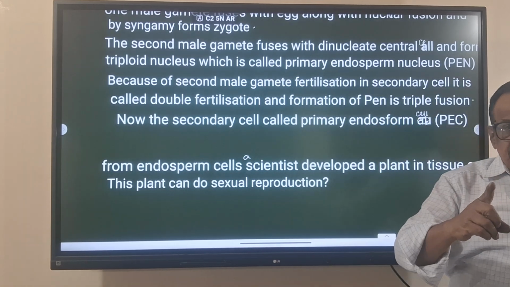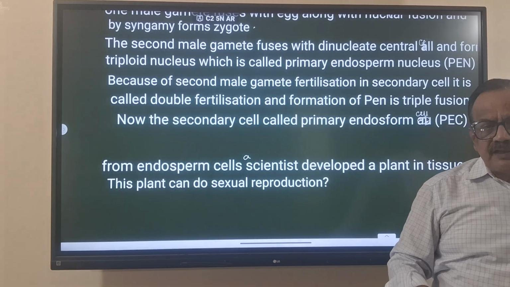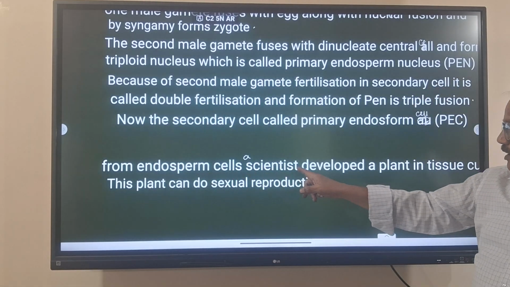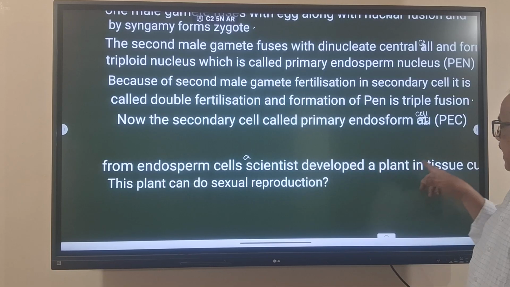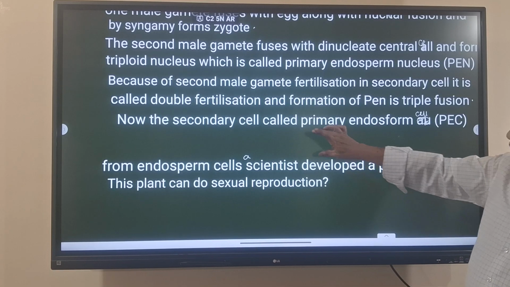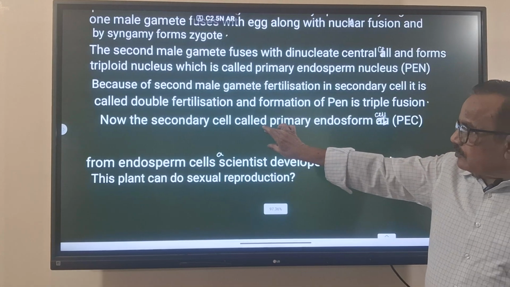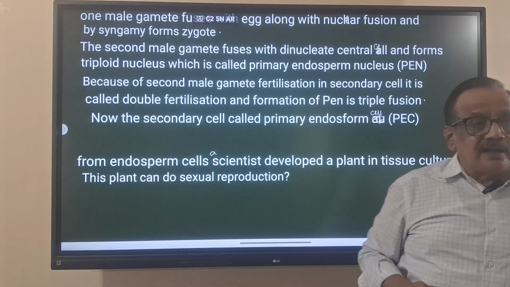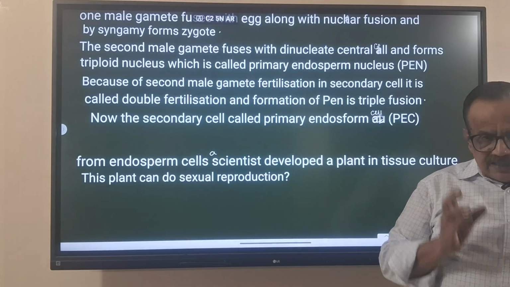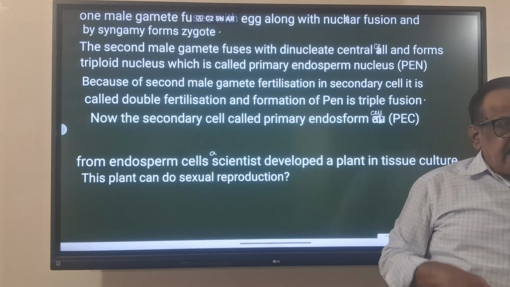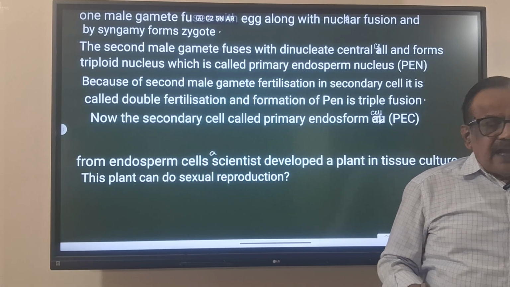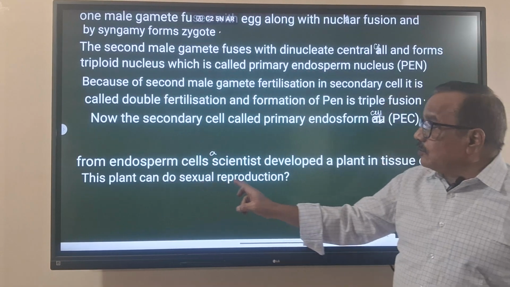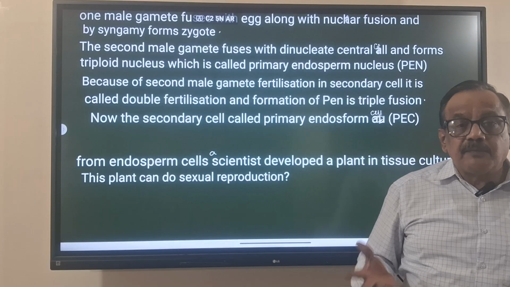Remember it. This is most important. Try to answer it and discuss with your lecturer. From endosperm cells, a scientist developed a plant in tissue culture. Tissue culture means we take some tissue and form new cells. That is tissue culture, you know. What has the scientist done? He took some cells from the endosperm and developed them into a plant, and in the tissue culture, can this plant do sexual reproduction? I am asking you.